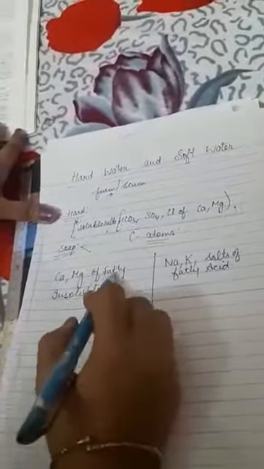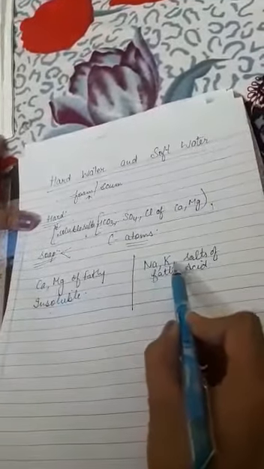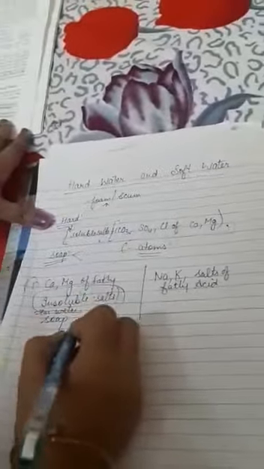So here we will discuss these two types of salts of fatty acids: calcium and magnesium salts of fatty acids, and sodium and potassium salts of fatty acids. First, these calcium and magnesium salts are insoluble salts, and when they are present in the water, they make the water hard, and it leaves precipitates when it is mixed with the soap.